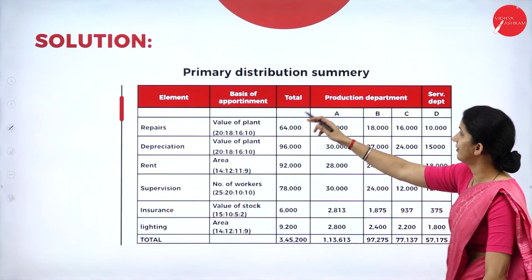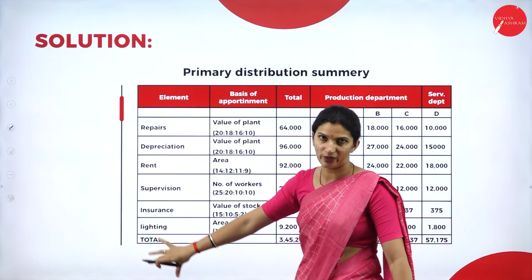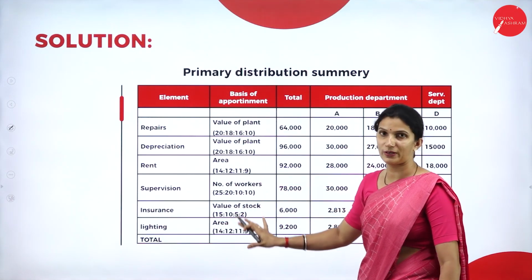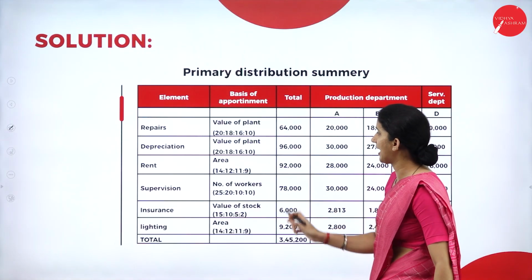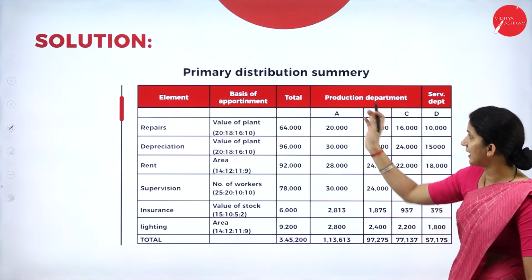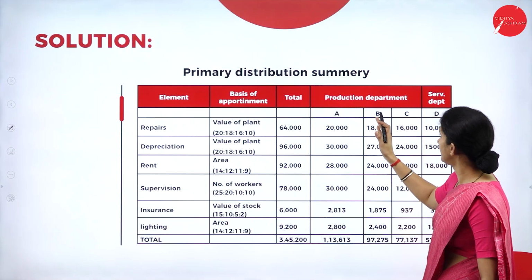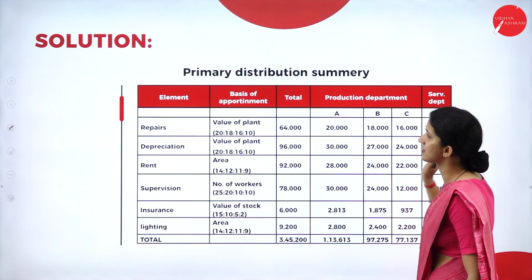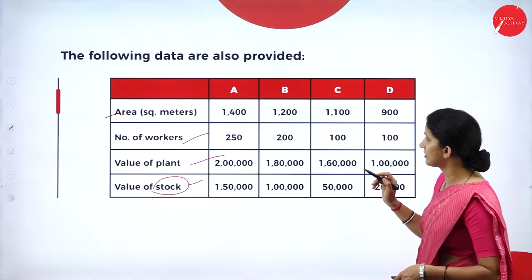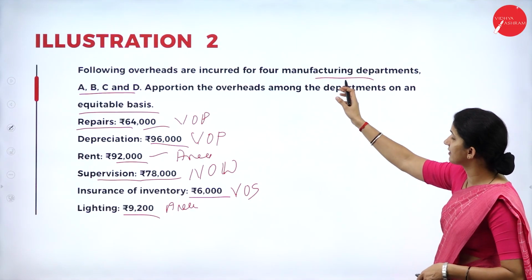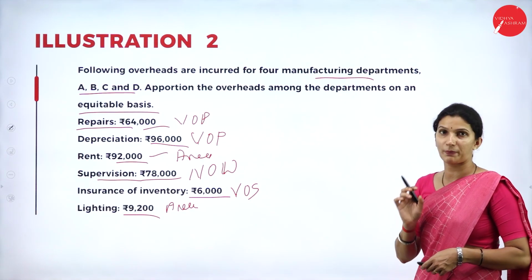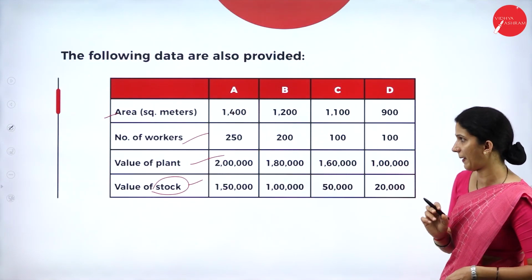Here we have the element column to write the overhead, and we have the basis of allocation or apportionment column. Then we have one total column. Then for department A, B, C and D. In these questions, we don't have specifications regarding the service department. All the 4 departments will be considered as the production department.